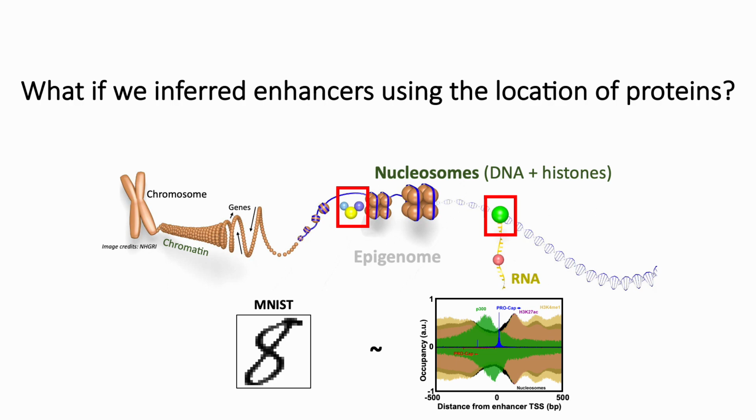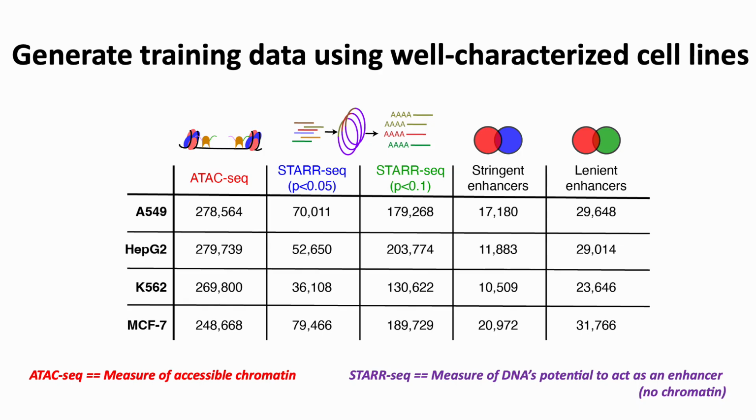The first thing we need to do in order to test this is generate training data. We start with well-characterized ENCODE cell lines, and we intersect ATAC-seq and STARR-seq to create stringent and lenient enhancers. ATAC-seq is a well-known gold standard assay for measuring accessible chromatin in the genome. It's considered generally biochemically active wherever you find an ATAC-seq peak. STARR-seq is a pseudo in vivo, in vitro assay which measures the DNA's potential to act as an enhancer.